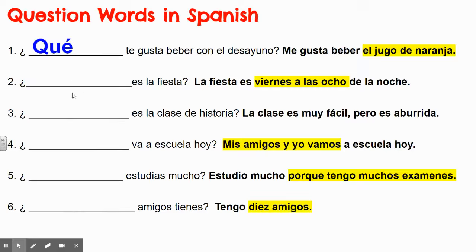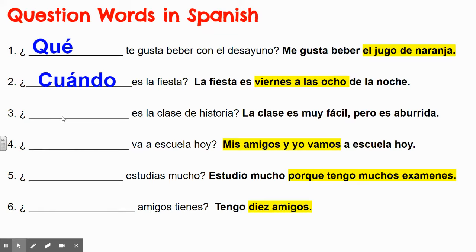All right, let's try number 2. What's highlighted says viernes a las 8. So the missing question word is cuando. Cuando means when. When is the party? The party is Friday at 8 p.m.